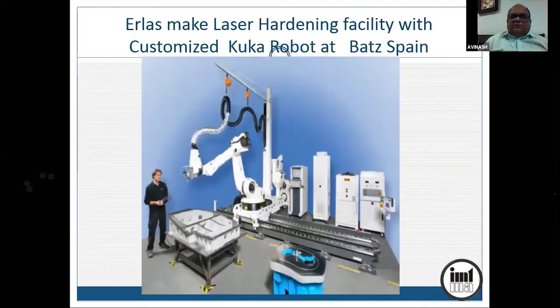Now another example is laser hardening. In laser hardening, you have a robo riding on a linear axis, and die and mold surfaces can be hardened, which of course must be hardened. Earlier they used to do it by running a flame. Nowadays they do it by running a laser spot.